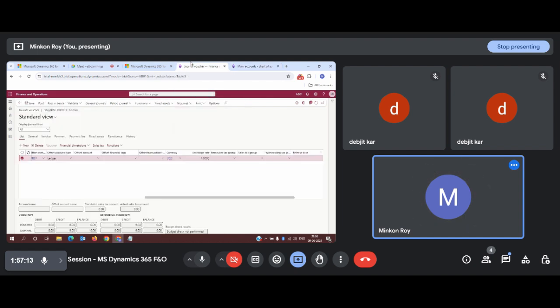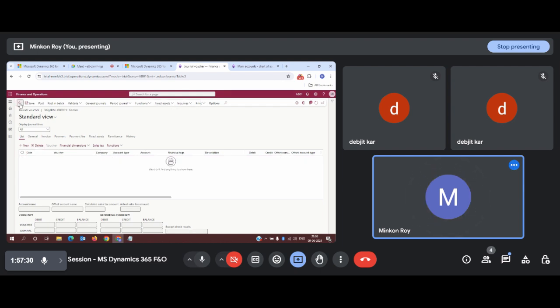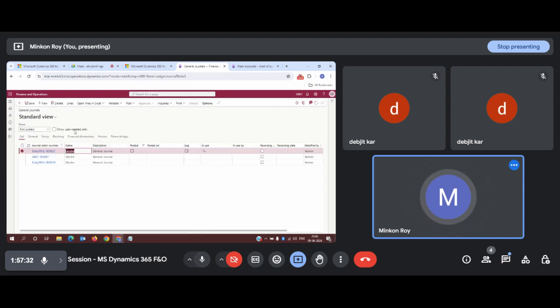Now what happens is, if I create a transaction line here, let us see if it brings up that dirham currency or not. No, it is not bringing it up, because this journal was already created before we performed that configuration.